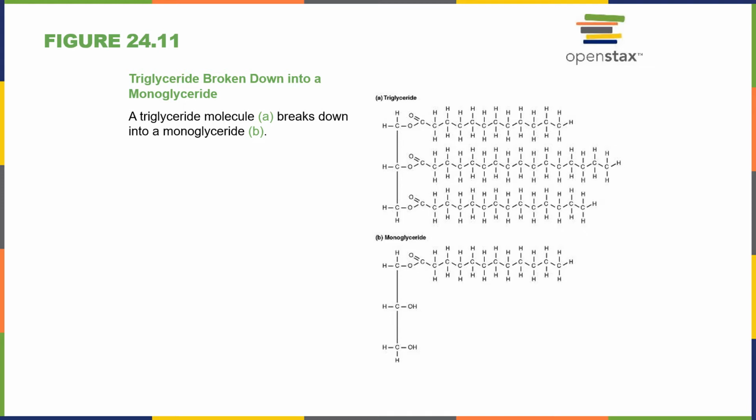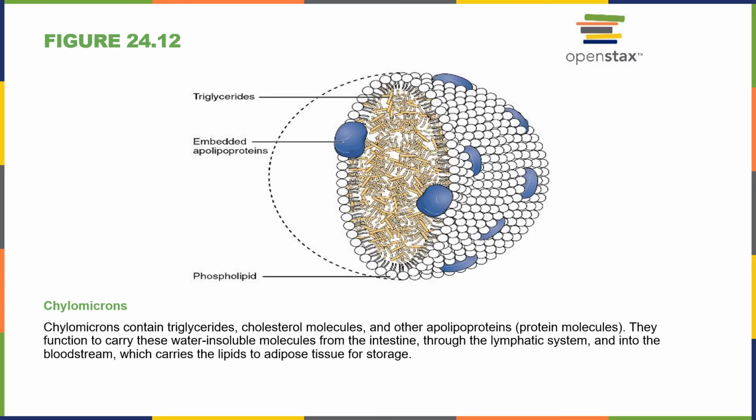But when it comes in from the digestive system, it's going to be coming in as fatty acids and not full triglycerides. All right. Chylomicrons contain these triglycerides, cholesterol molecules, and other protein molecules, apolipoprotein, so that's going to be something with both a lipid and a protein portion. And they're going to carry these water-insoluble molecules from the intestine through the lymphatic system and into the bloodstream, and then carry those lipids to the adipose tissue for storage. Because remember, our lipids are not water soluble.